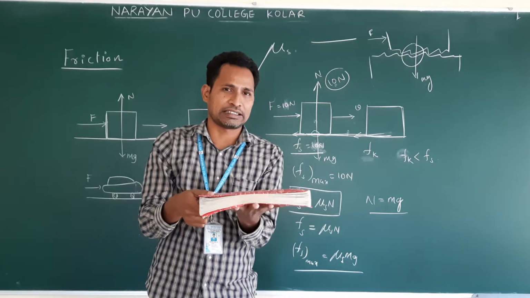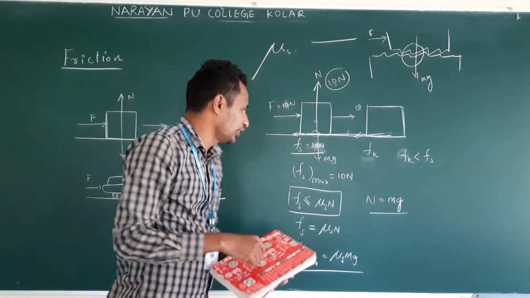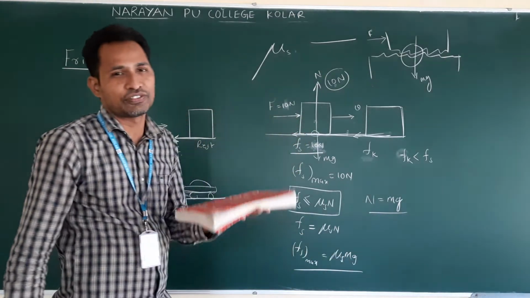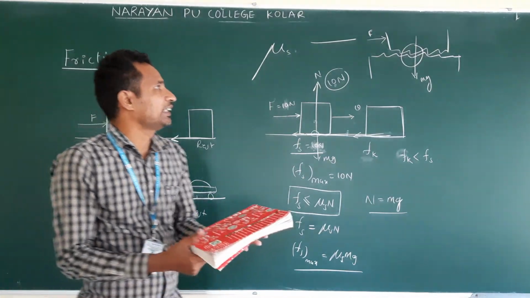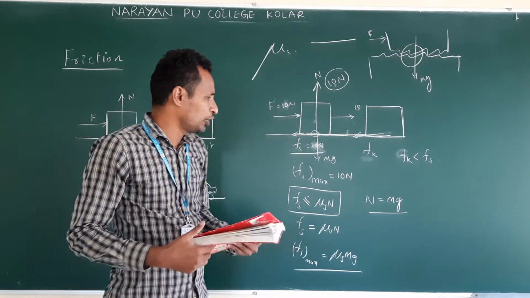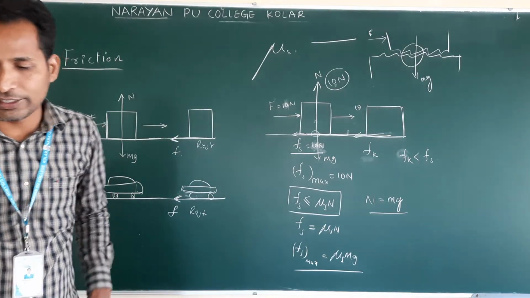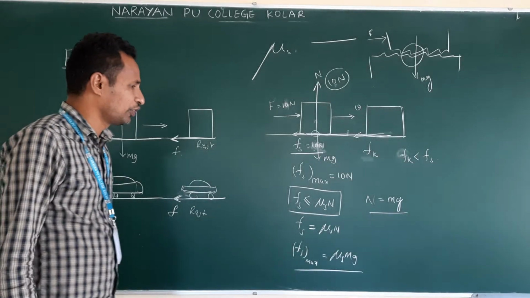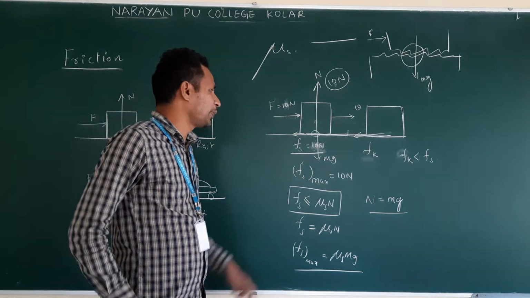It depends on the mass or weight of the object. Due to this weight, interlocking increases. Understand? So frictional force is independent of area of contact, and it depends on what?